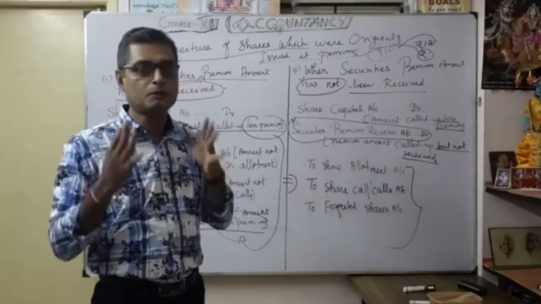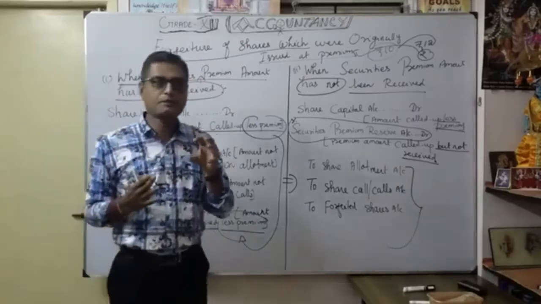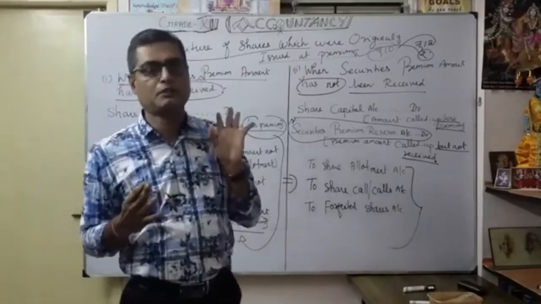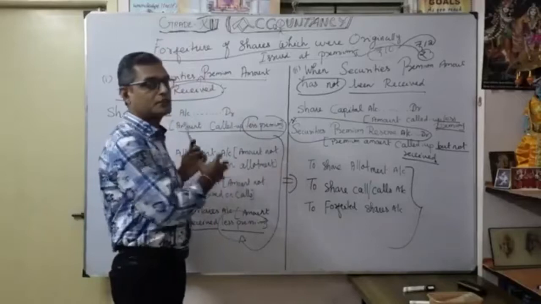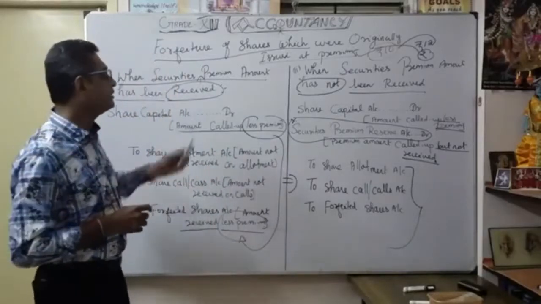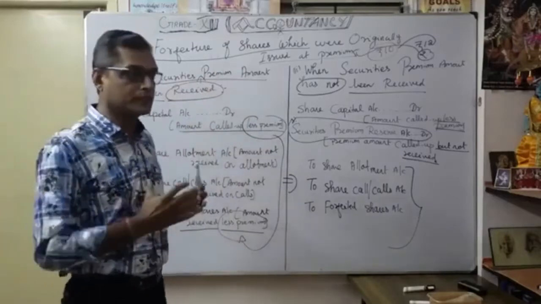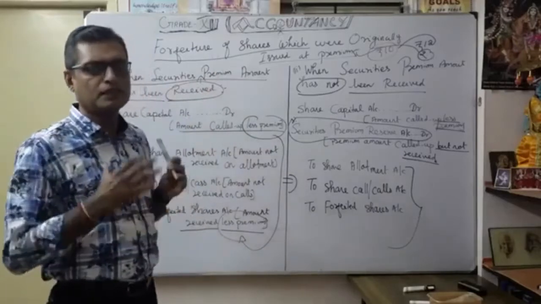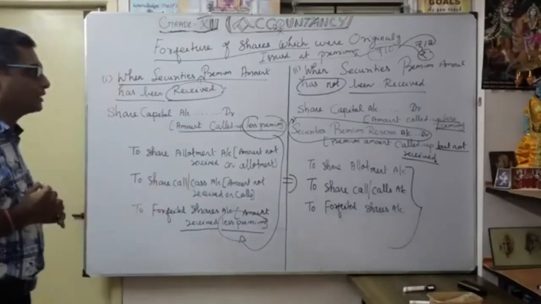Very important: you should read the information very carefully, whether the securities premium reserve is received or not received. That's why you can choose the journal entry accordingly. Now you understood how we give accounting treatment under the forfeiture of shares which were originally issued at premium. Now with an example you will be able to understand very clearly and in detail. Okay. So now you can go for one exercise.